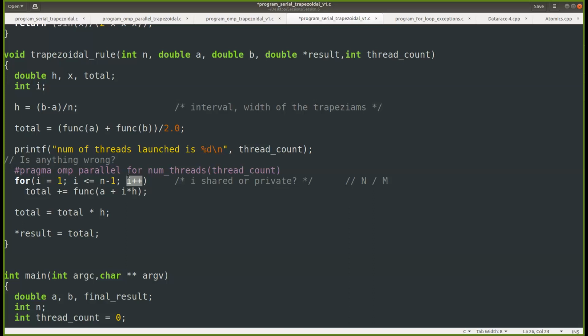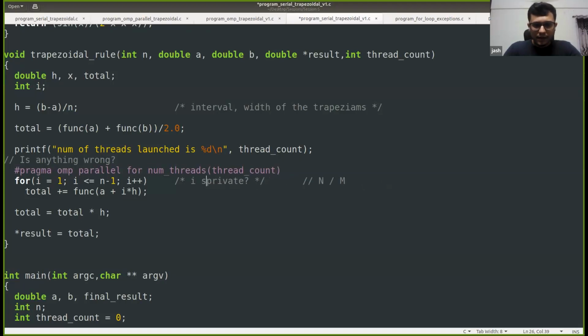So it has to be private because it's a counter variable, right? A counter will be specific to each thread. So it should be a private variable because it is being incremented, and it might be getting updated somewhere. If it's shared, then it will again lead to that data race thing, right? So I is private for each thread. So the thing is clear, right? So I should be private.